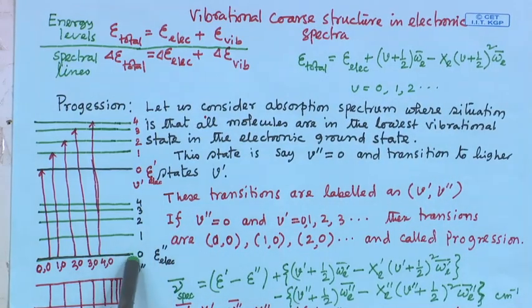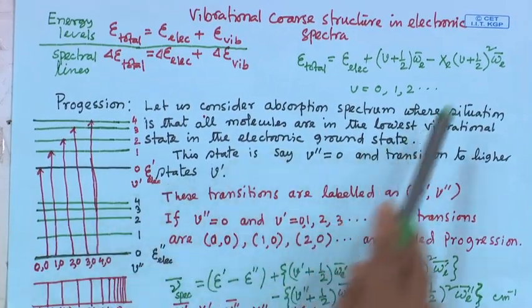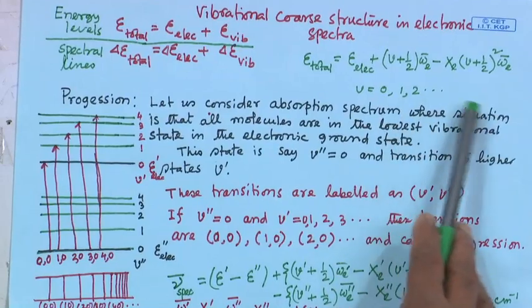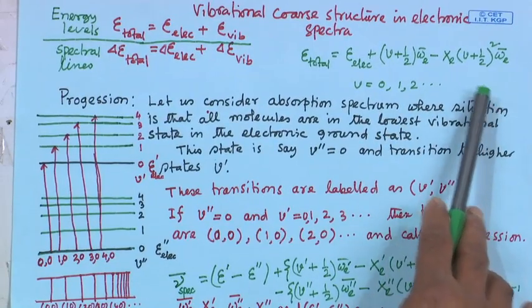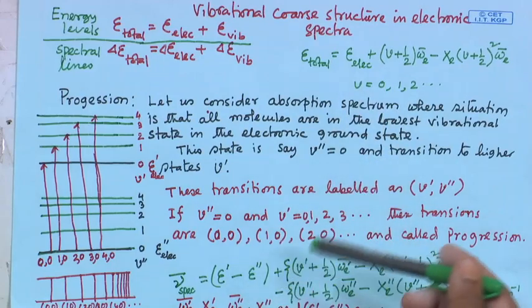So, electronic energy and then vibrational energy levels for different values of the vibrational quantum number V equal to 0, 1, 2, 3 etc. Okay. So now consider a transition from one electronic state to another electronic state.